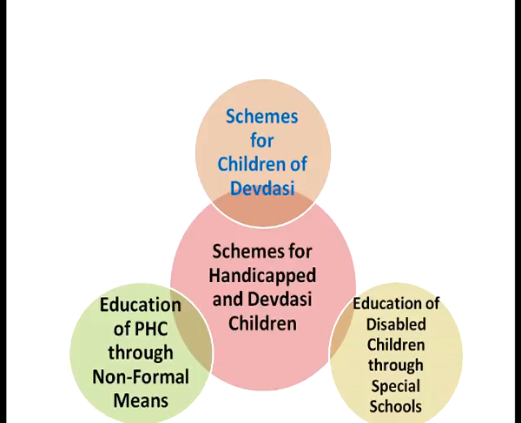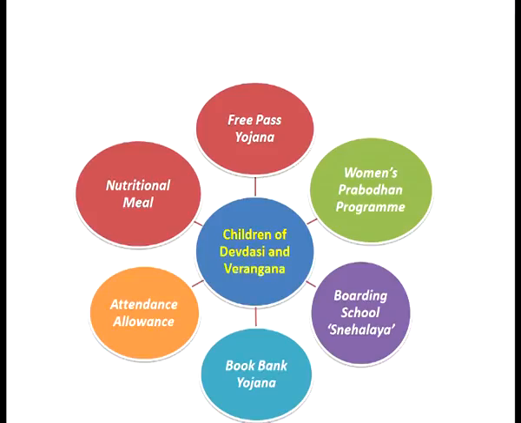Now, learners, we will discuss the educational schemes for the community of Devdasi children. For the children of the Devdasi and Virangana community, these schemes mainly included the Free Pass Yojana, Women Prabodhan Program, boarding schools known as Snehalayas, then the Book Bank Yojana, attendance allowance and nutritional meals to the children of these communities. So you can see on the screen that different schemes have been launched for the children of Devdasi and Virangana.